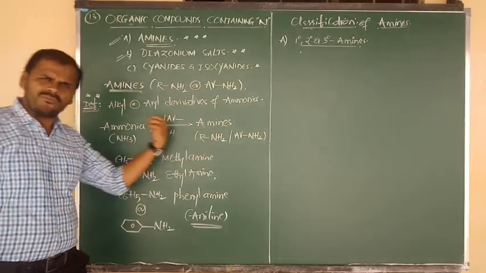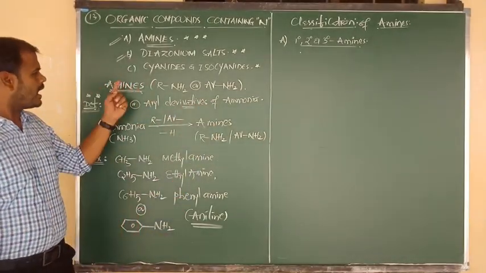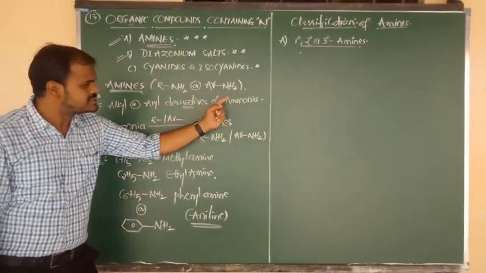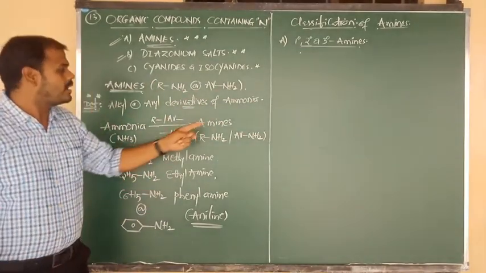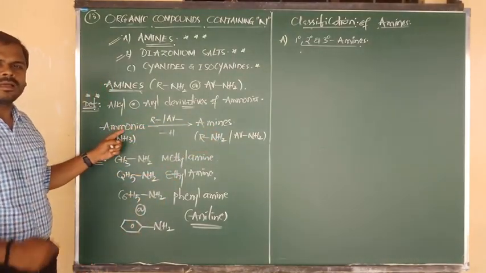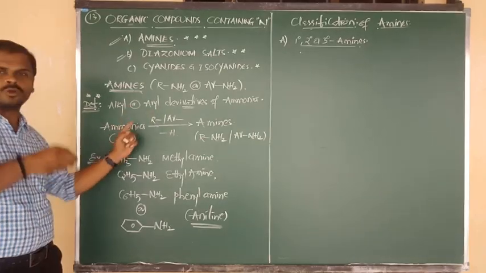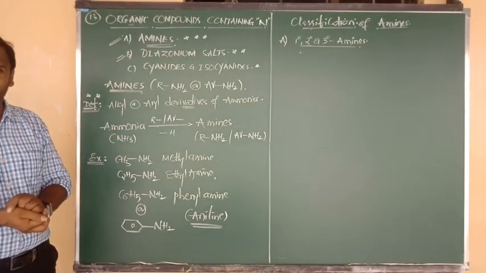Amines are nothing but the derivatives of ammonia. That means amines can be obtained from ammonia by the replacement of hydrogen by any alkyl group or by any aryl group.